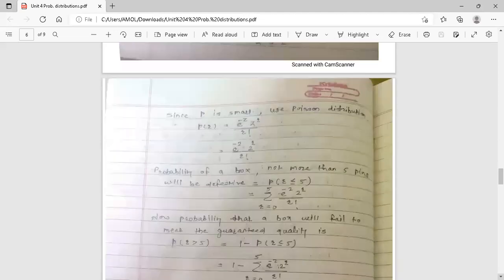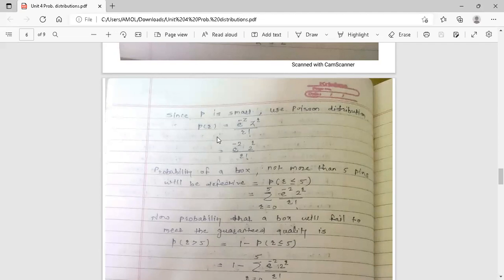Now you calculate the value of Z, and it is equal to 2. 100 into 0.02 is 2, so Z is equal to 2. The mean is 2. Since P, the probability, is very small, we are using a Poisson distribution.